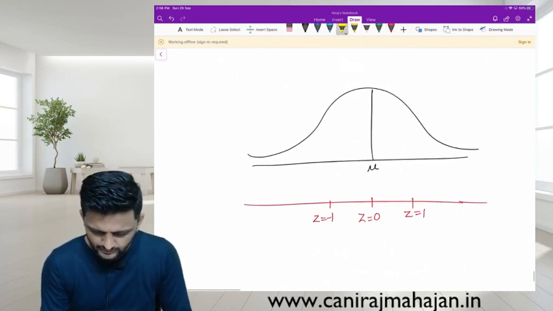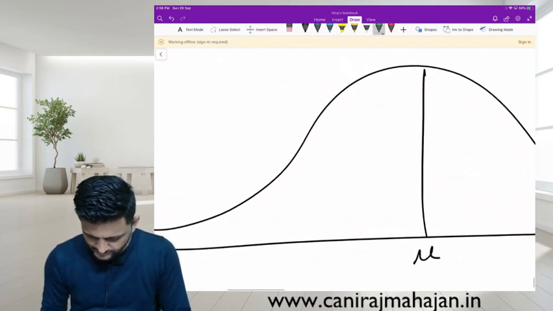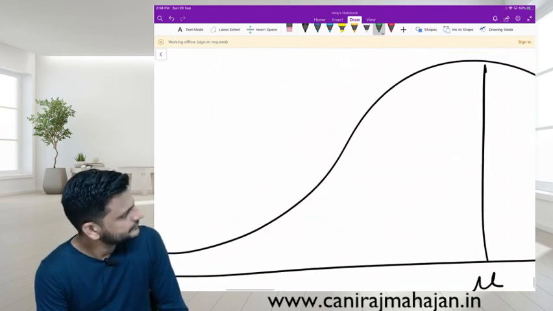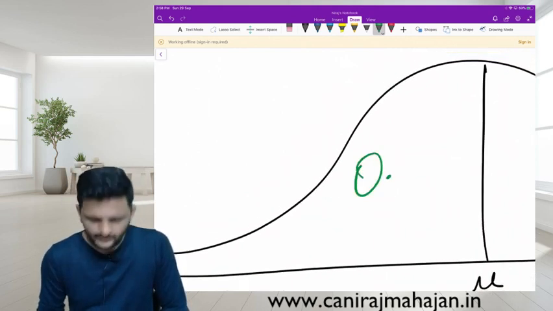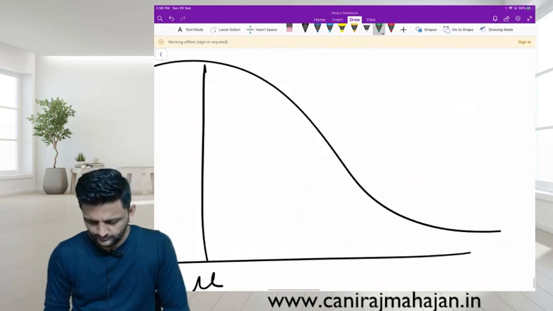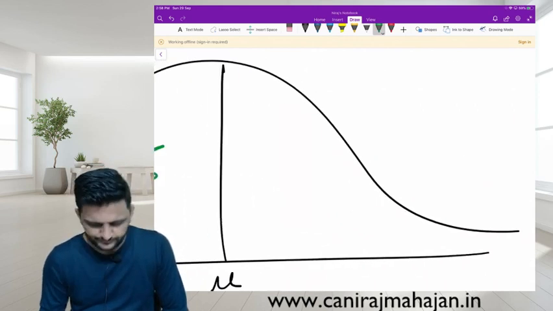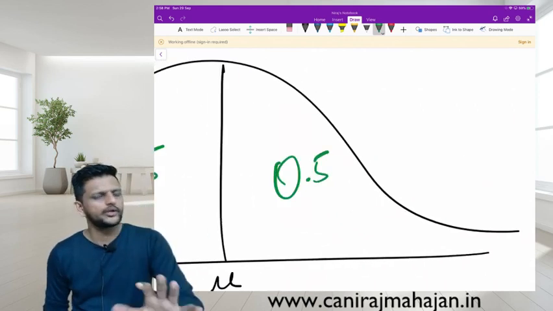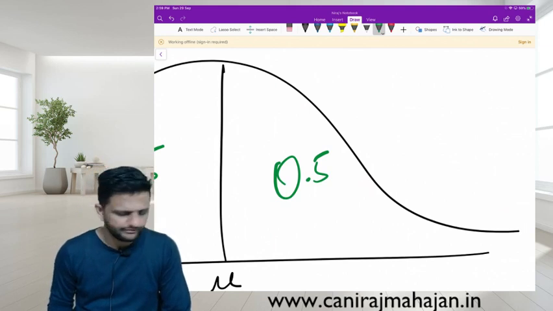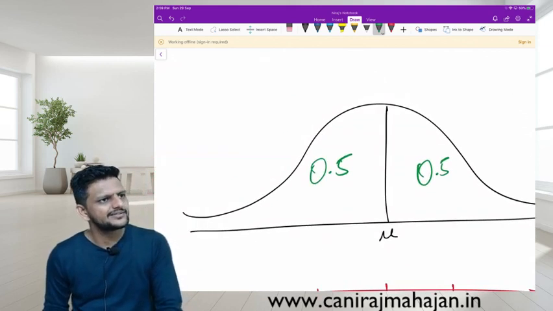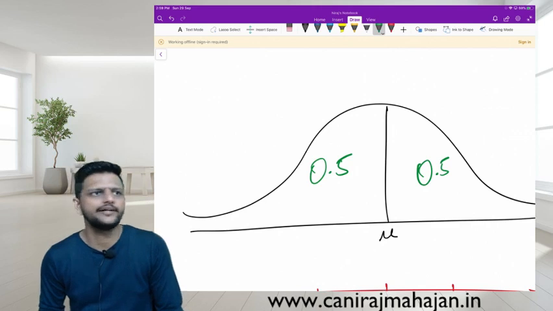Another thing. Can you give me the probability of this area? Entirely 0.5. Of this area entirely? Whenever you are given a probability which is more than 0.5, what will you assume? It is crossing one half of the diagram.